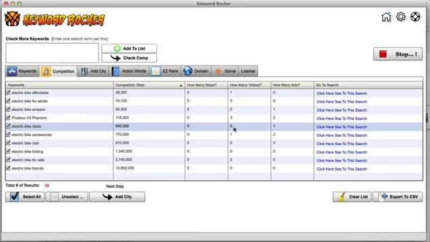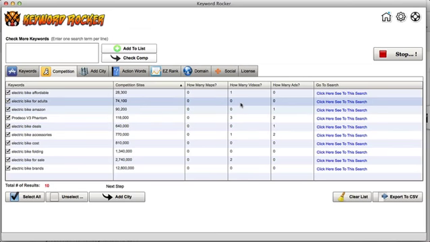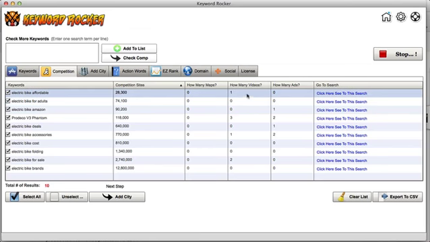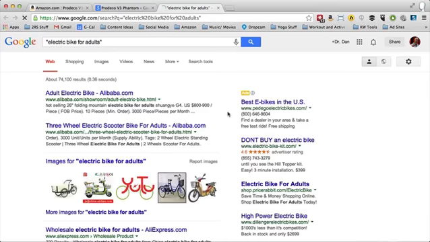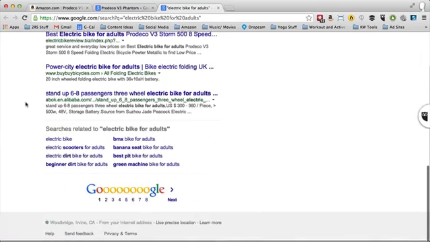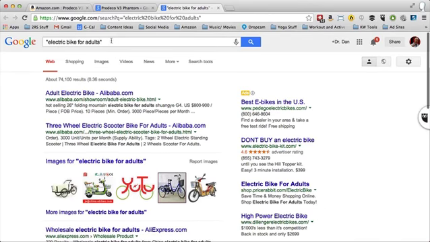But let's see, electric bike deals, 640,000. I don't see any videos for that. Electric bike for adults and affordable. This one has 1 video. This has none. So this is a good one right here. Check this out. There's no video for this. I can create a video and be showing up on the first page in a couple days, sometimes in a couple hours. How cool is that?